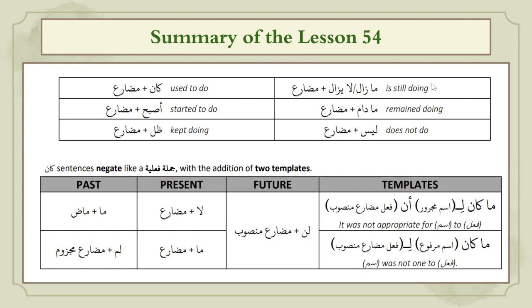Then kana plus mudare, with kana, if you have a present tense form, it will translate as he used to do something. Then asbaha plus mudare, he started doing something. And then madama plus mudare, he remained doing something.